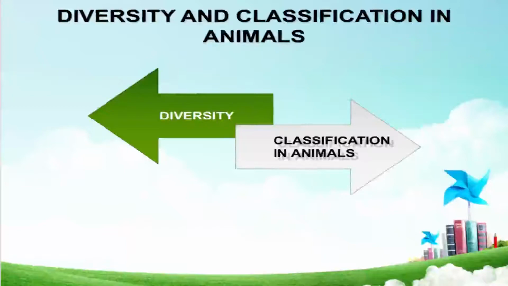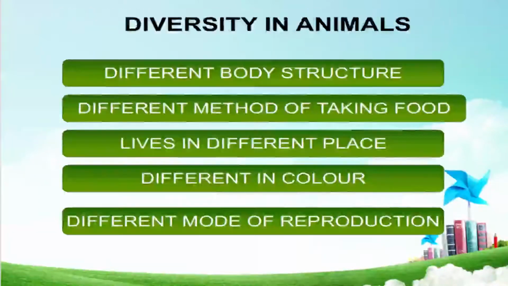And as per their various organ structure, these animals are having diversity in it. Now we see here diversity in animals. Some points are written. As I explain, everything is based on these points only.